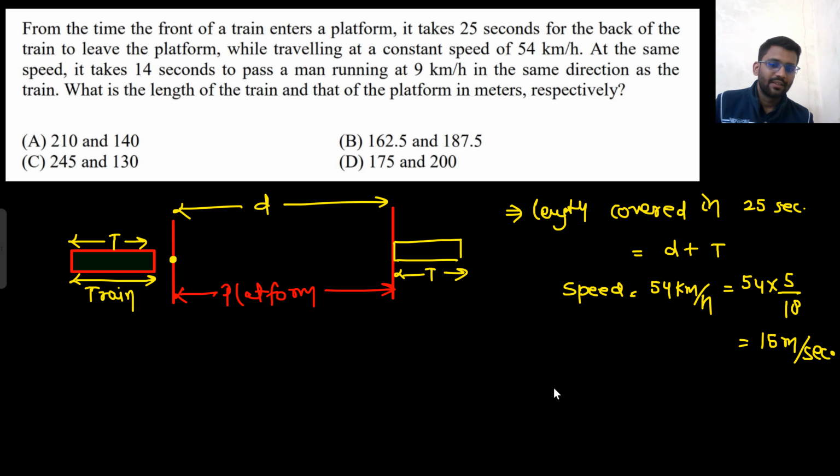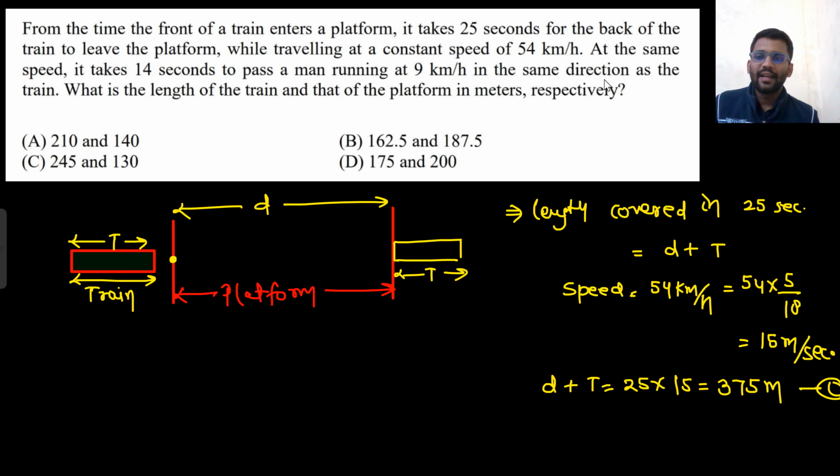So what is the length covered? D plus T would be, in 1 second it walks 15 meter, so in 25 seconds it would have walked 25 into 15, that would be 375 meter. Okay, this is equation 1.